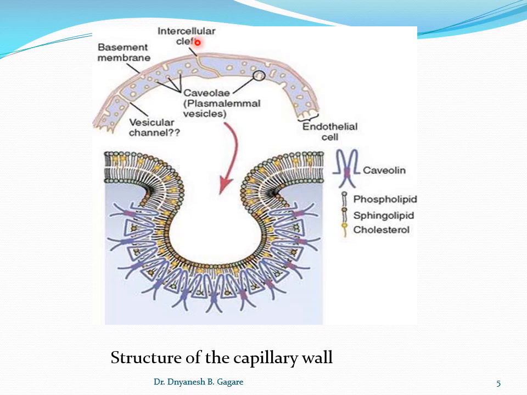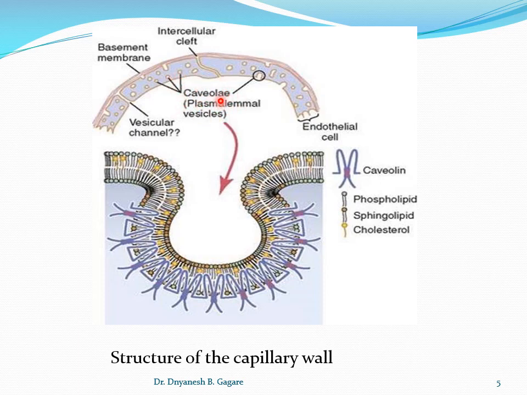Okay, also there are many plasma lamellar vesicles. These plasma lamellar vesicles are also called caveolae.